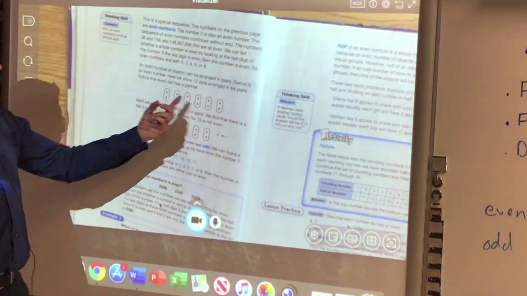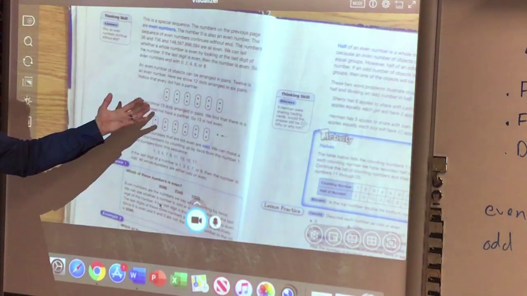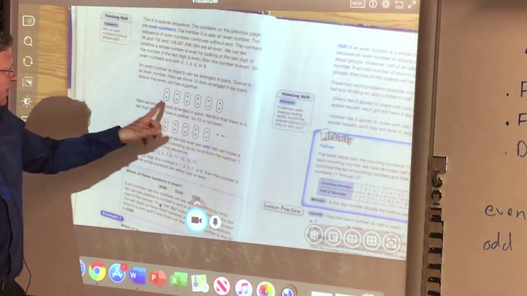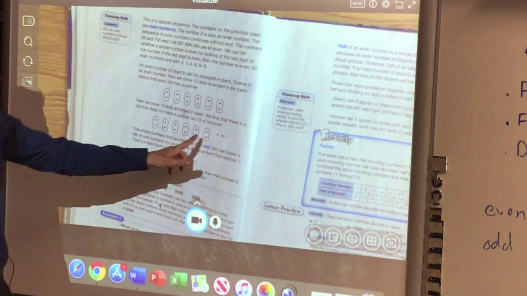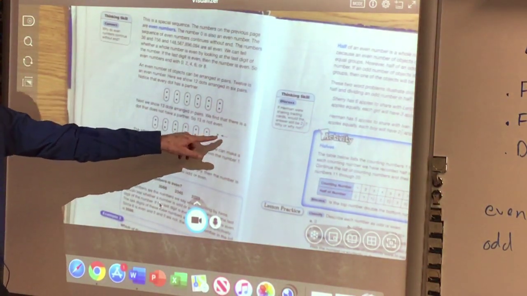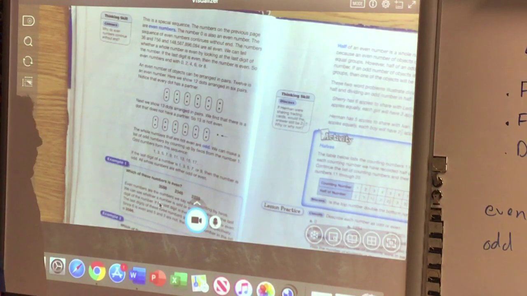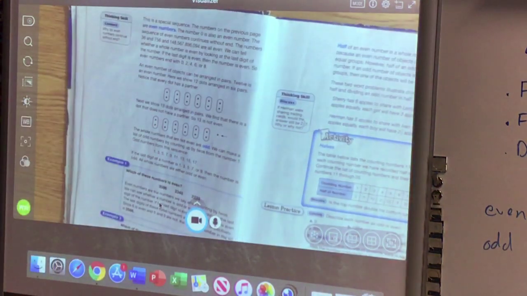There was a little dot picture, like my little candy experiment. Notice this one's even: 2, 4, 6, 8, 10, 12. 12 is even. And notice 13 is odd. We got an oddball; we got 1 left over here. All right, let's check example number 1 out.